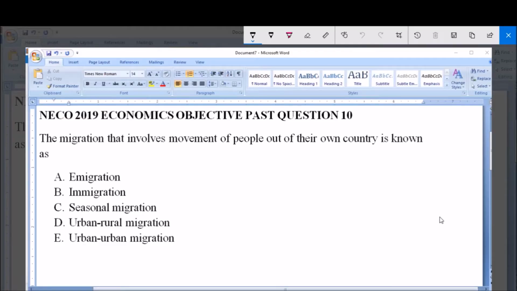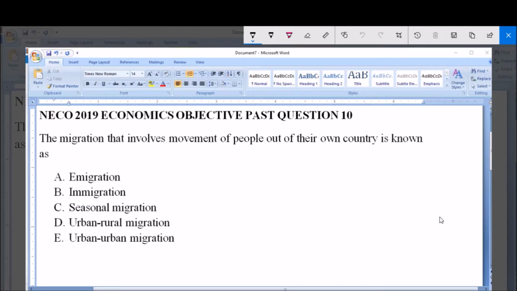Hello and welcome. I'm going to be answering NECO 2019 Economics Objective Past Question 10. The migration that involves movement of people out of their own country is known as A. Emigration, B. Immigration, C. Seasonal migration, D. Urban-rural migration, E. Urban-urban migration.